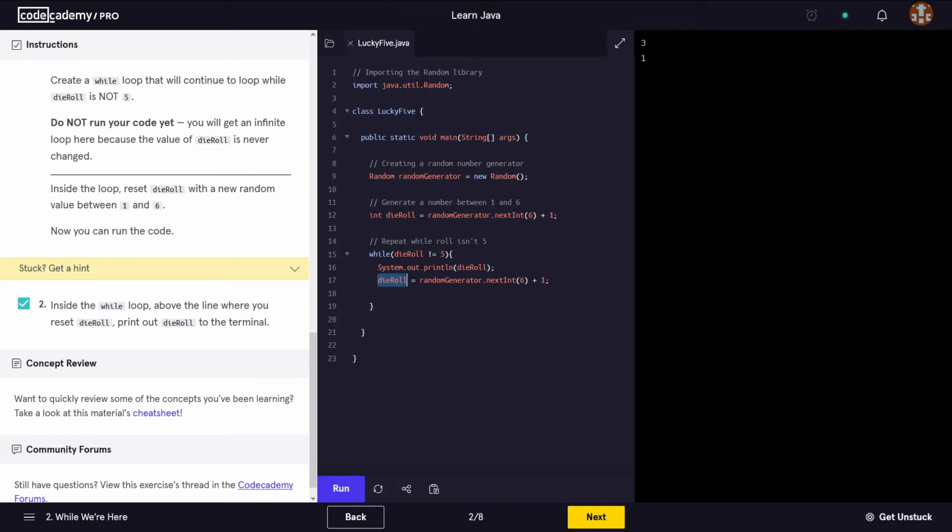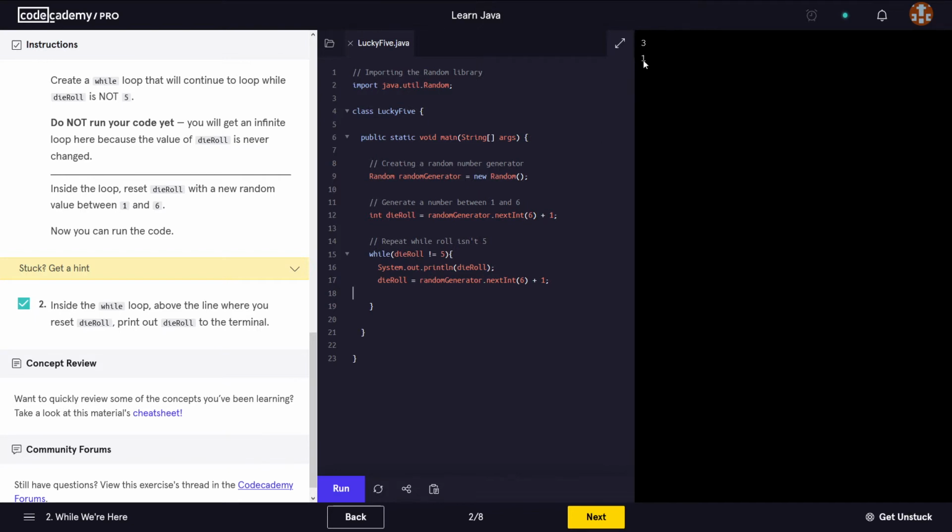In this first instance, the first number assigned to die roll due to this line of code was 3. And it goes like this: while 3 does not equal 5, so this expression evaluates to true, it goes inside the while loop. It says print me the value of the die roll, which was 3, and then put another value in the die roll, okay. And in this case it was 1, the new value that was assigned.